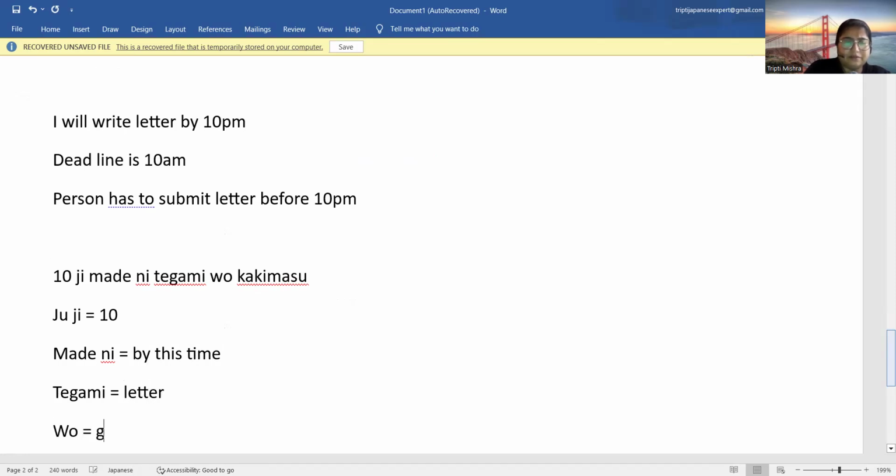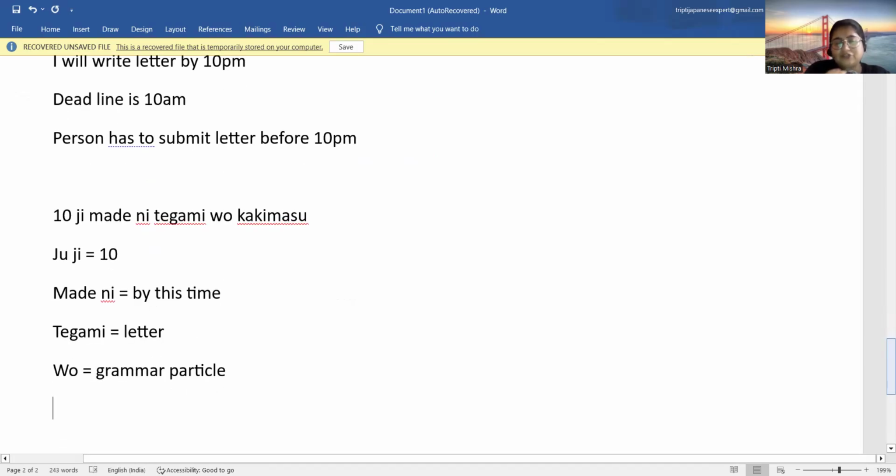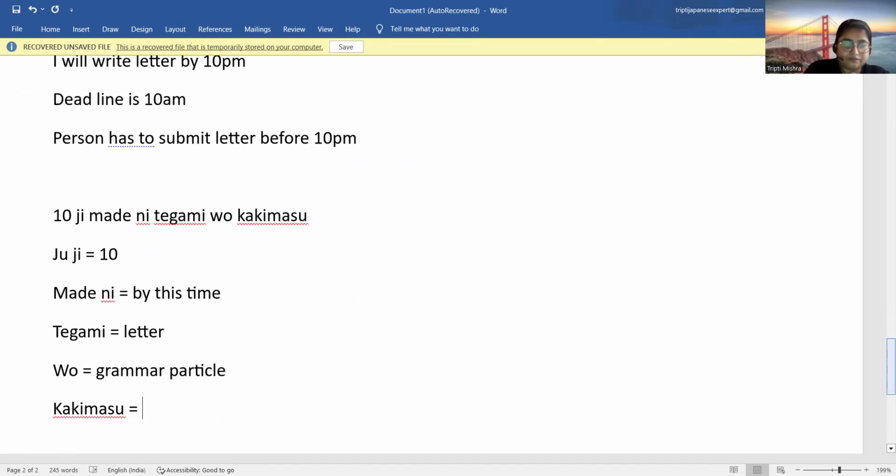O is a grammar particle here, which I will not teach you now. In the future videos, I'll also introduce the O particle. And Kakimasu is to write. So if you translate it, it will come out as, I will write the letter by 10 p.m. Okay, so the person has to write the letter before 10 p.m.